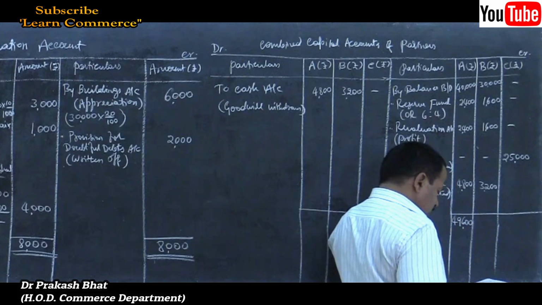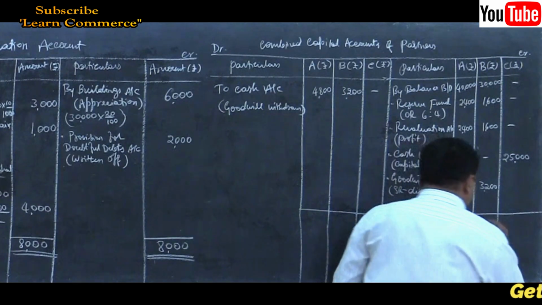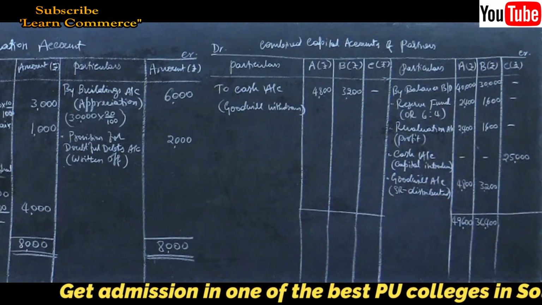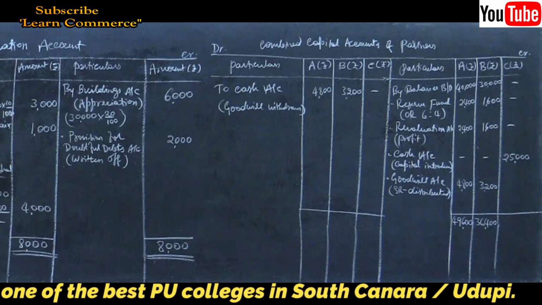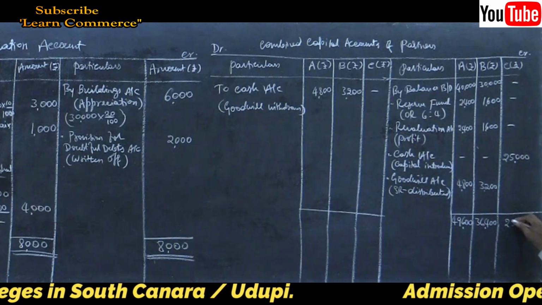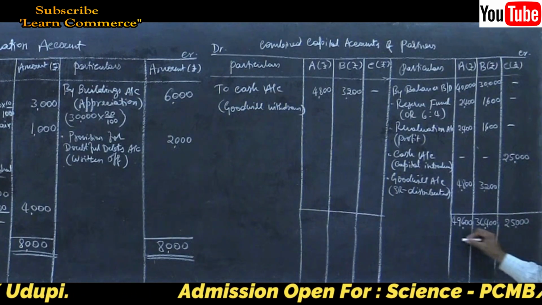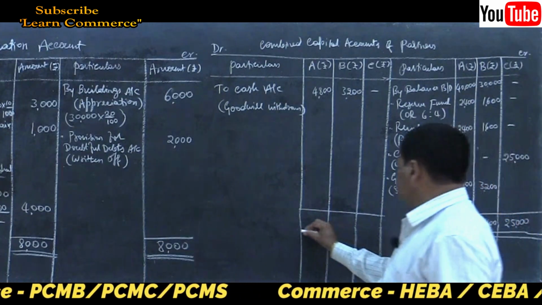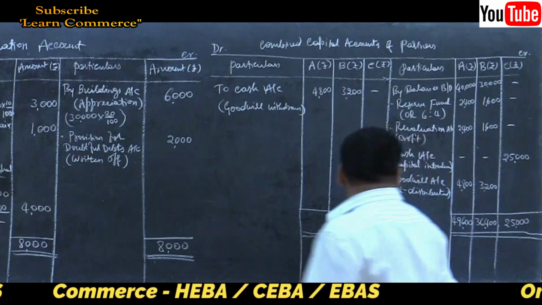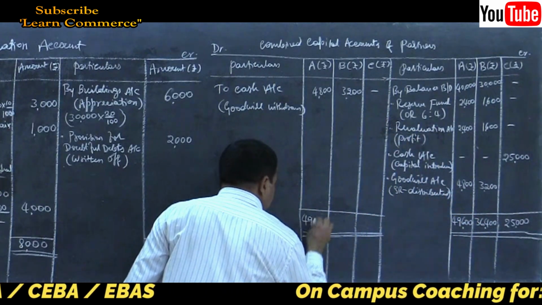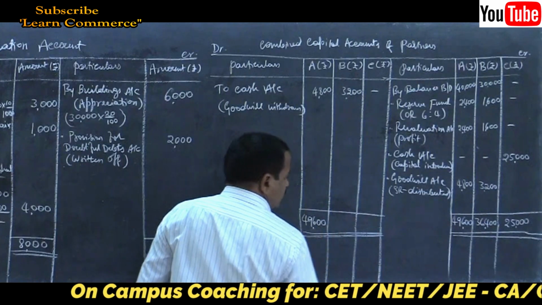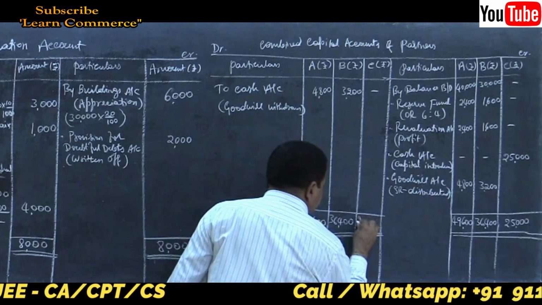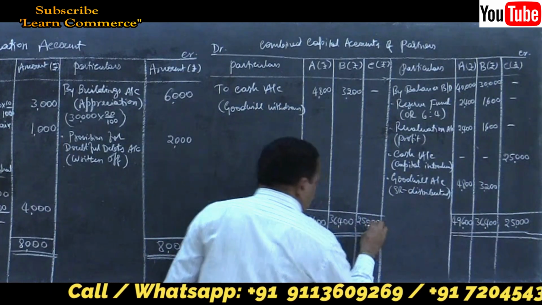Then B's column 36,400, and C's column 25,000. Write the same total on the other side. That is 49,600, 36,400 and 25,000.